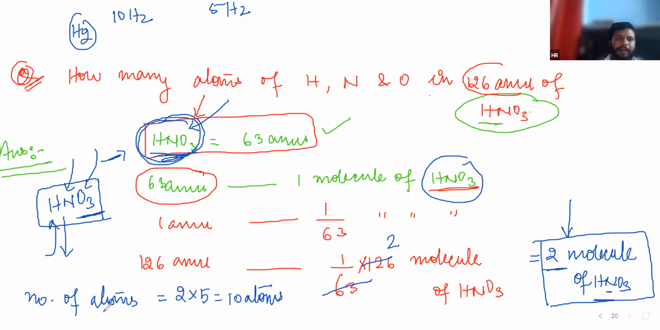If you have a question in which the number of oxygen atoms is asked separately, then we have to see how many oxygen atoms are present in one molecule. 3 oxygen atoms. For 2 molecules, 3 into 2 is equal to 6 atoms. Number of hydrogen atoms: in one molecule, 1 is present, then in 2 molecules, it is 2. Number of nitrogen atoms will also be 2.